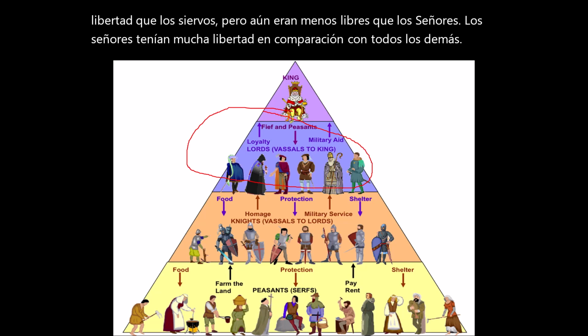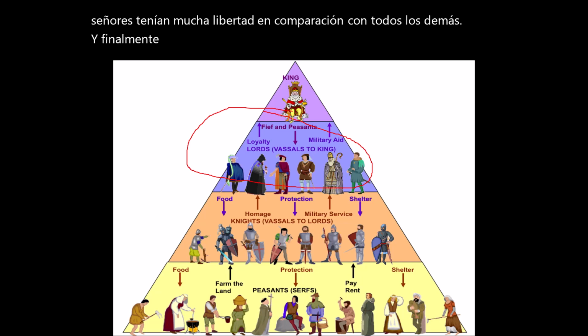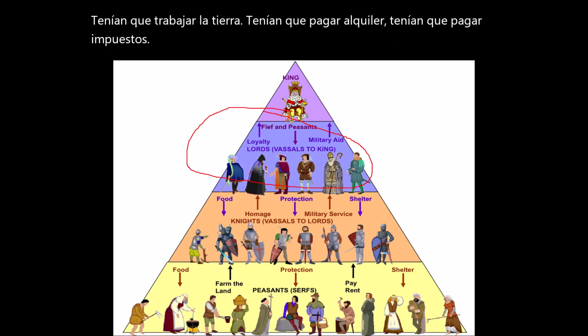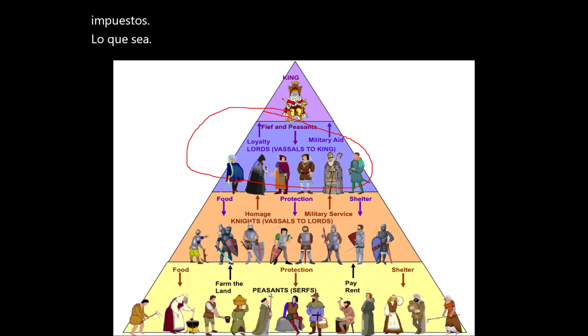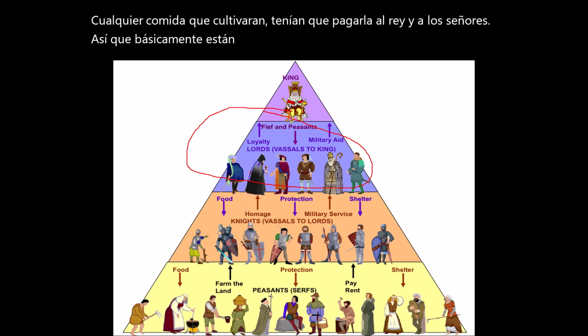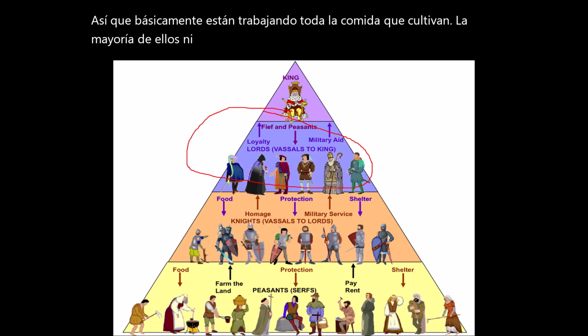And then finally, you have the serfs, which are basically slaves. They got very little money. They had to work the land, they had to pay rent, they had to pay taxes. Whatever food they grew, they had to pay it to the king and to the lords. So basically, they're working all year. All the food that they grow, most of it, they're not even keeping. They're giving it to the kings, to the lords, and to the church.